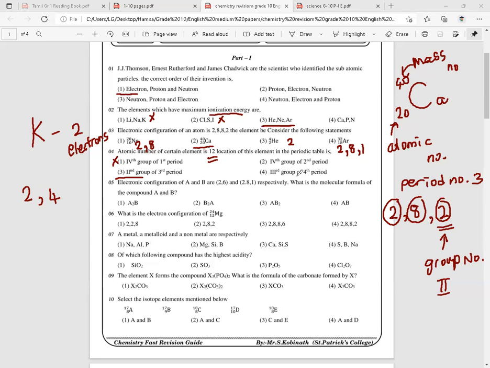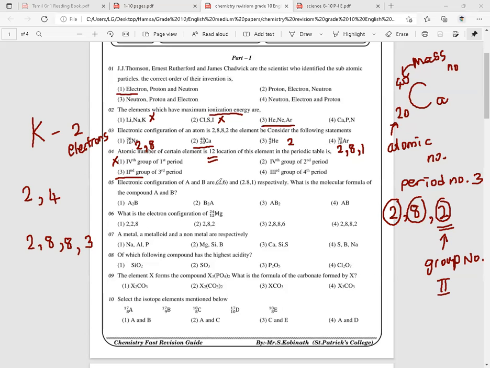And if you look at this one, third group of fourth period, it should have 4 energy levels. So it should be 2, 8, 8, and the last energy level should contain 3 electrons, as they said, third group. So this will be the electronic configuration of the fourth one. Okay, right.